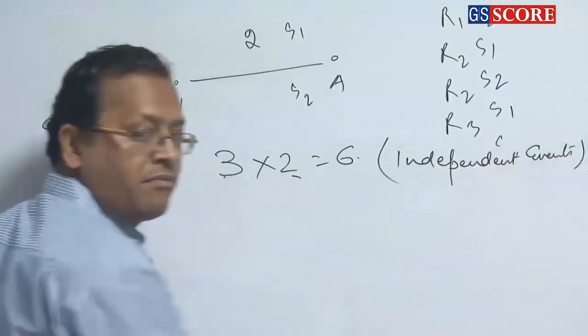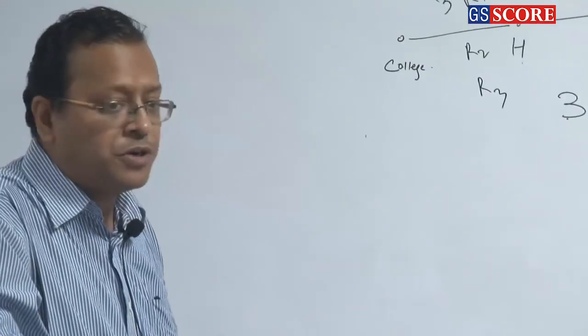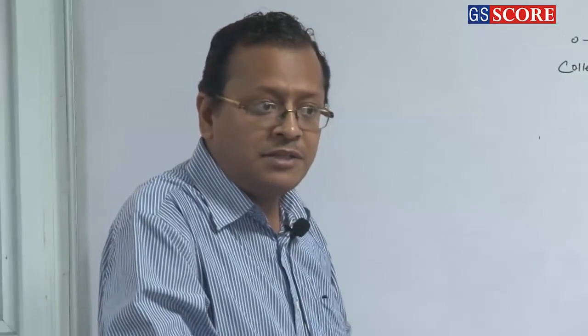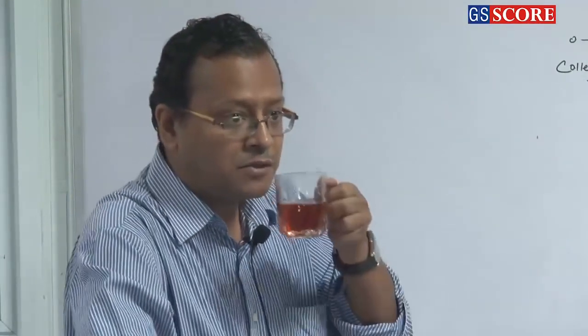Clear or not? Right? I have not even used the term permutation and combination. For independent events, it is m into n. Clear? Right?